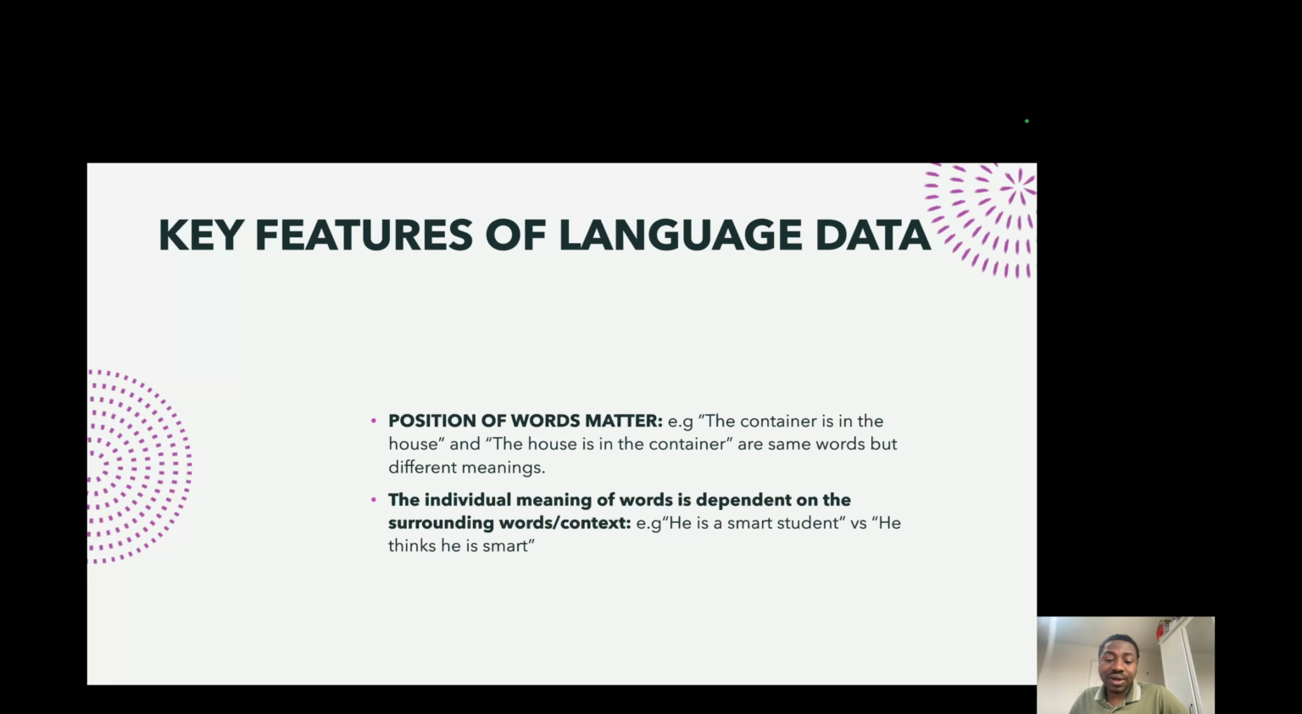And also, the individual meaning of words is often dependent on the surrounding context of words. So for example, if you say "he's a smart student" versus "he thinks he's smart," these are similar sentences, but their meanings are very different. This is because the way the words relate to each other is dependent on both position and how the words exist in context. And this is what the attention mechanism of transformers handles really well: it enables us to really understand words as a function of the surrounding words.